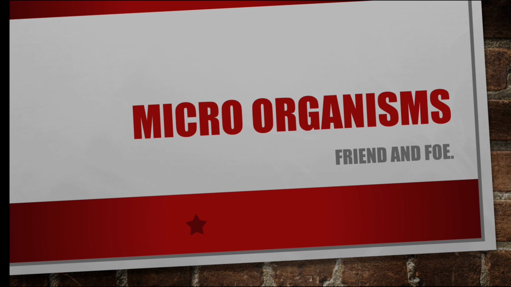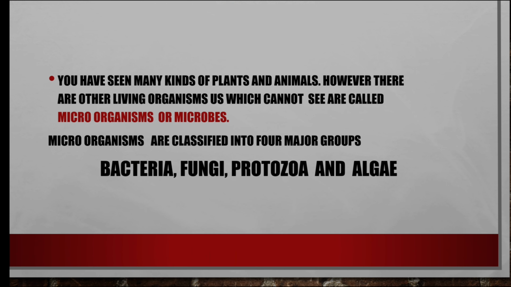Today we are going to discuss the chapter Microorganisms, Friend and Foe. Living organisms are of two kinds, plants and animals. Apart from these two, there are other kinds of organisms which we cannot see with our naked eye because they are too small, tiny. They are called microorganisms.